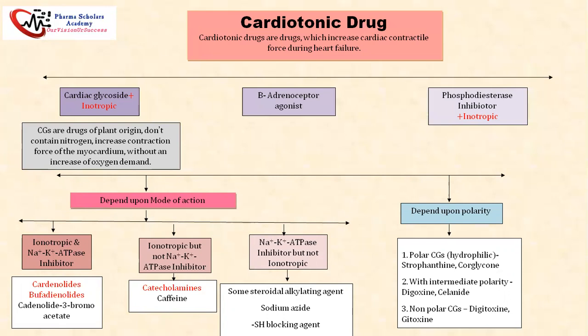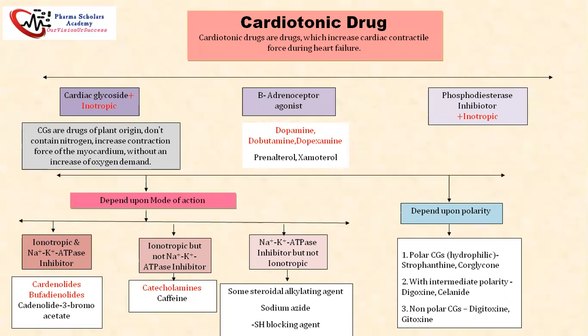Next, the second class of cardiotonic drugs are the beta-adrenergic receptor agonists. These drugs are dopamine, dobutamine, and dopexamine. Newly found drugs are prenalterol and xamoterol. Beta receptors are mostly present on our lungs. They increase the heart rate and heart muscle contraction with the help of beta 1 receptor. Beta 2 is useful for vasodilatation in the myocardium.